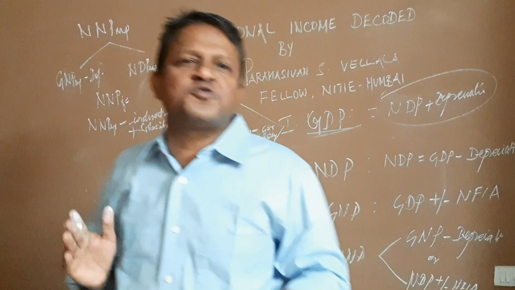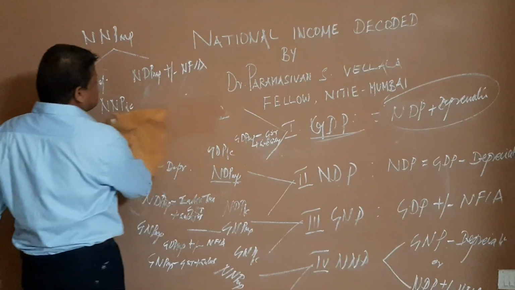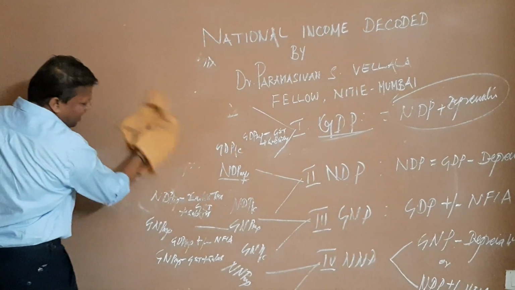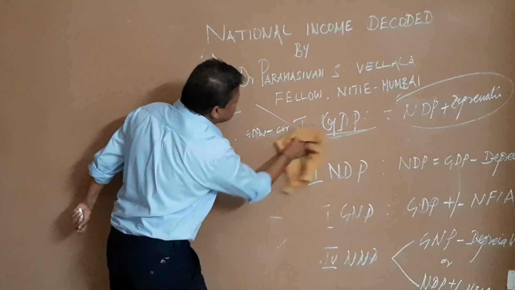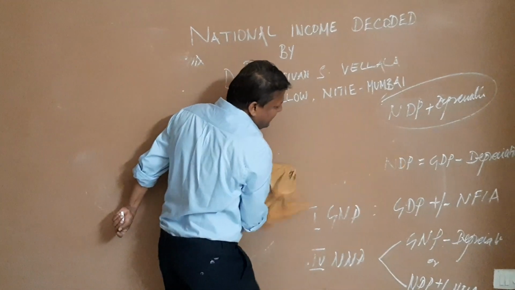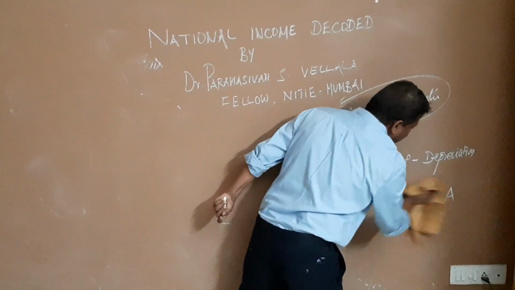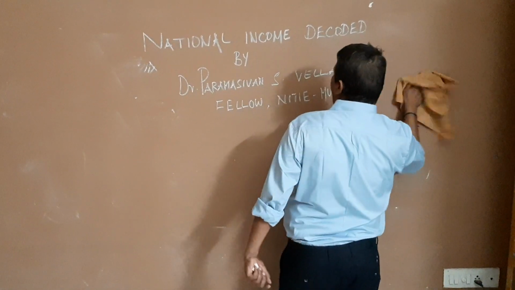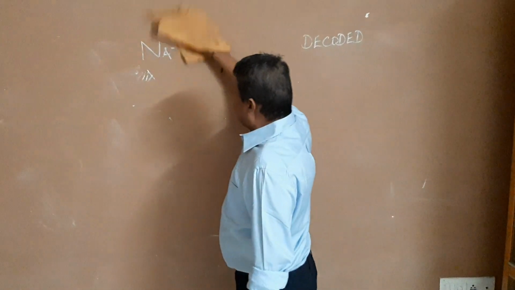Now we go to study the computation of national income. Let us study the computation of national income. How is the national income computed? The national income is computed based upon three major methodologies. The three major methods are the product method, what is popularly called the income method, and the expenditure method. So naturally there are three methods.